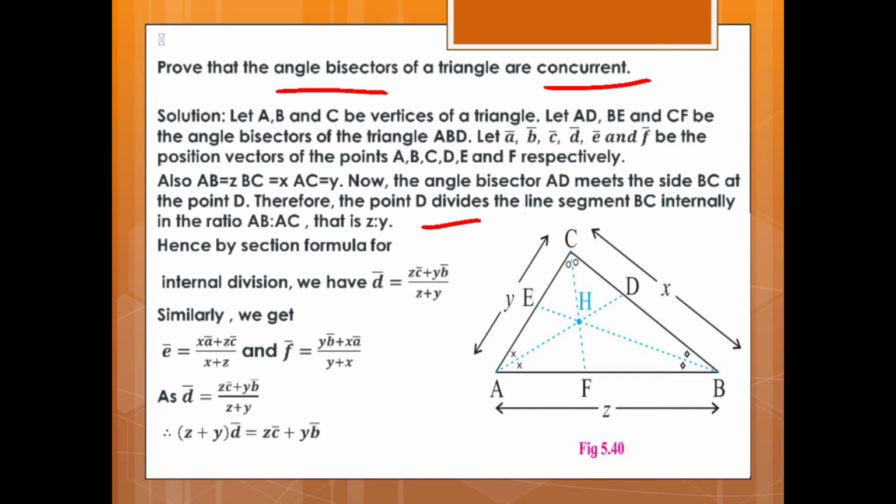Hence, by section formula internal division, we have D vector is equal to ZC vector plus YB vector upon Z plus Y. Similarly, we get E vector is equal to XA vector plus ZC vector upon X plus Z. F vector is equal to YB vector plus XA vector upon Y plus X. D vector is equal to ZC vector plus YB vector upon Z plus Y. Therefore, Z plus Y into D vector is equal to ZC vector plus YB vector.